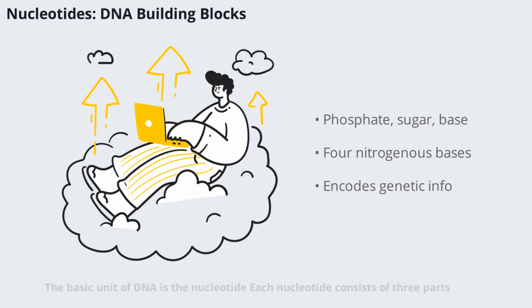The basic unit of DNA is the nucleotide. Each nucleotide consists of 3 parts: a phosphate group, a deoxyribose sugar, and a nitrogenous base. There are 4 types of nitrogenous bases in DNA: adenine (A), cytosine (C), thymine (T), and guanine (G). The sequence of these bases encodes genetic information.